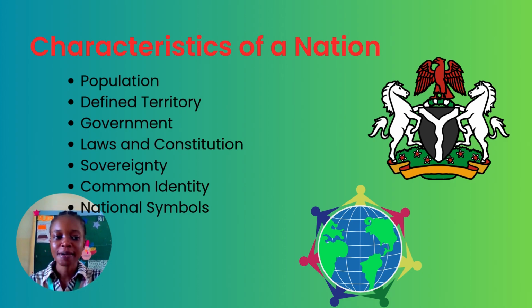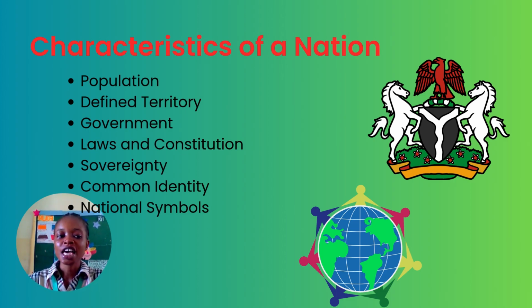Number two, defined territory. A nation has a specific land area with boundaries. It must have a specific land area with boundaries, and most times we call these boundaries what? Borders. Borders means a specific boundary that separates one place from another. Like we have the Cameroon border. That border is just a particular part of the land that separates Nigeria from what? Cameroon. So for a place to be known as a nation, it must have a defined territory.